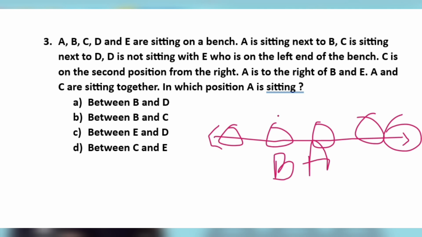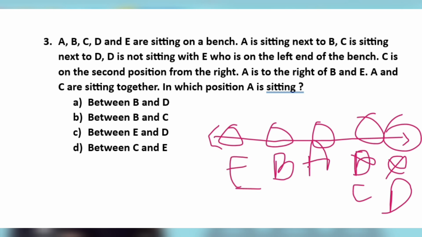C is sitting next to D. C is on the second position of the right. Means we cannot place it like that. C is here and D is here. A is to the right of B and E. B के तो A right में है, but यहाँ पे E भी आ जाएगा. So A is to the right of B and E.